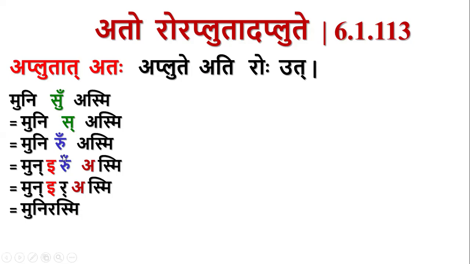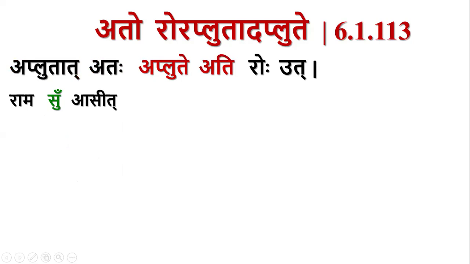The presence of Anunasika Ukara as it. The purpose of that Ukara as it is to use the whole Ru in the sutra, Atoro Rhaplute Daplute. Otherwise, for cases like Muni Rasmi, it is not required. For this sutra only, this Ukara is required, so that any other Ru, that I will come to that point later.